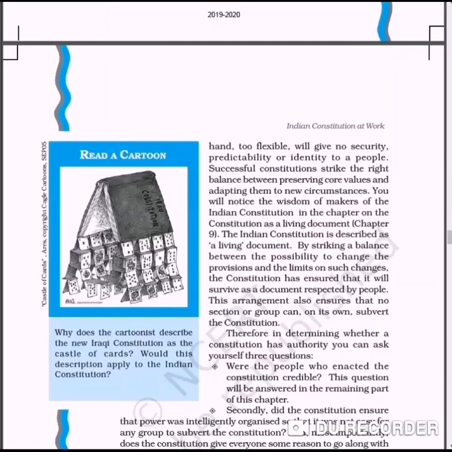It means the head of the state is not any king or queen. It is elected by the people. Here the government is elected by the people. Even our constitution that was enforced on 26 January, the very first page of the constitution, that is the preamble, shows that the Constitution is adopted on behalf of all the people of India. It starts, we the people of India. So students, here I would like to mention, you must go through the preamble of the Constitution. It is given at the back of the books also.